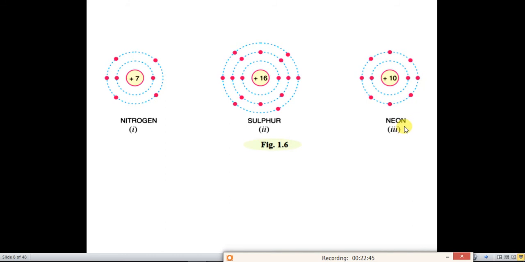Its last orbit is filled. As we have seen previously, the outermost orbit cannot have more than 8 electrons. So the maximum electrons in the outermost orbit are 8.